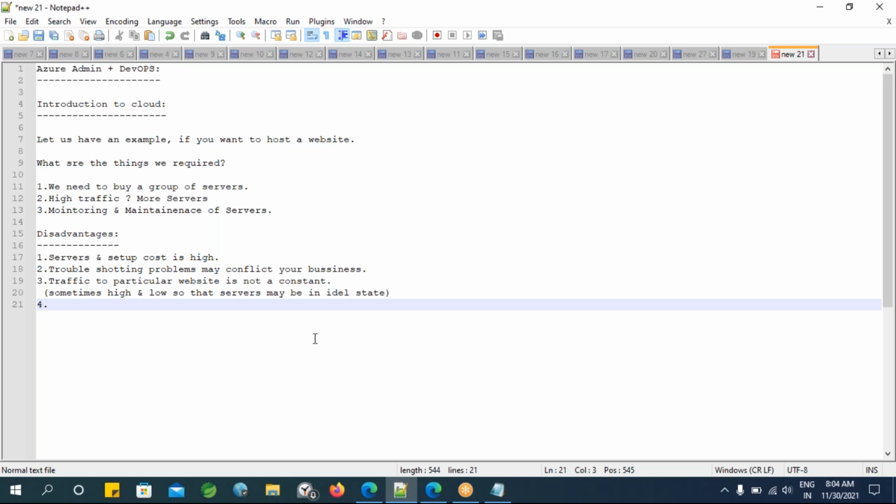So that is my intention: the amount of space for a particular website is not at all constant. Whether it is Amazon, Swiggy, Paytm, anything, whatever things are purchased from different sites daily, there is definitely a chance of orders increasing.